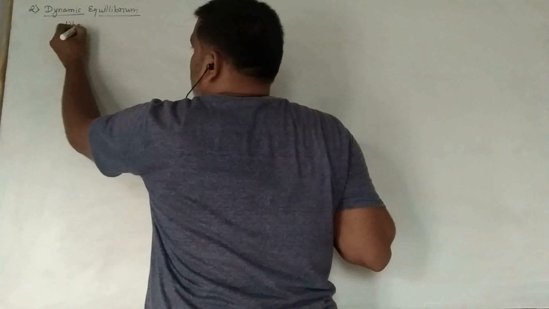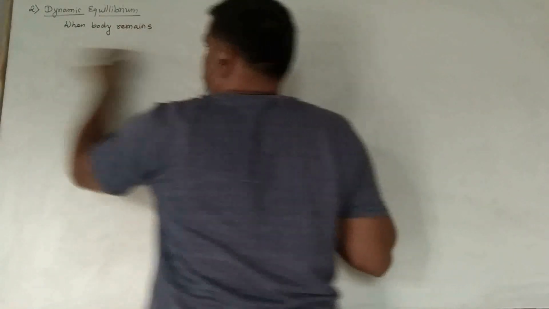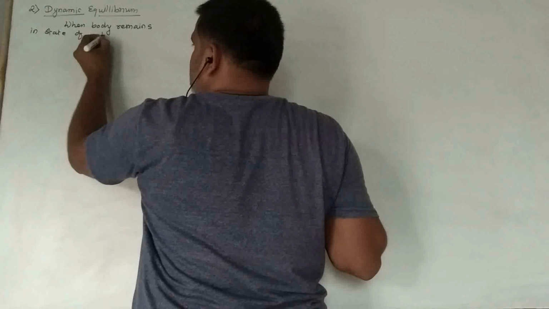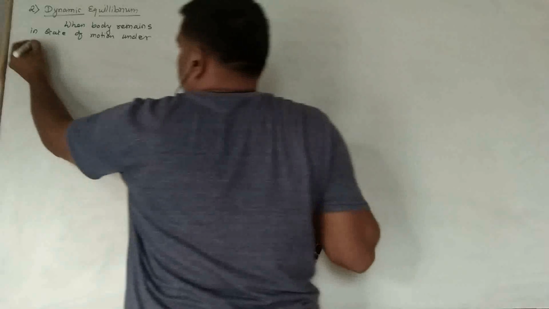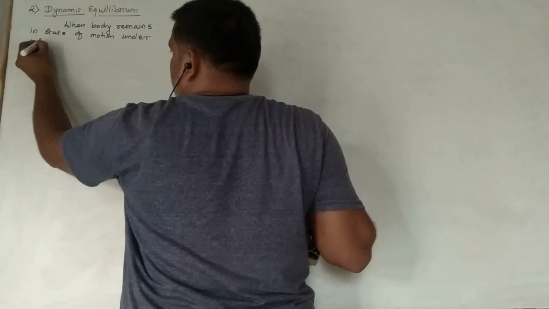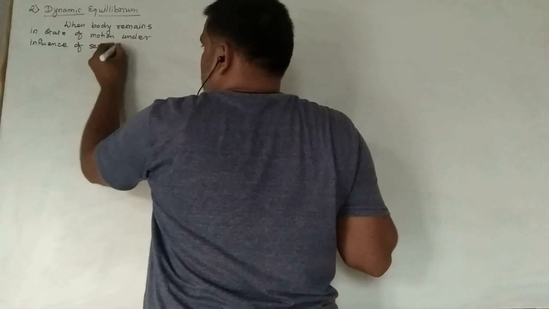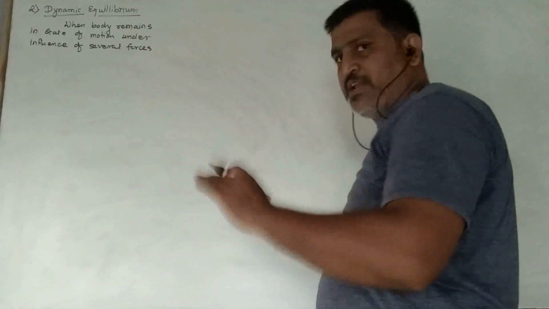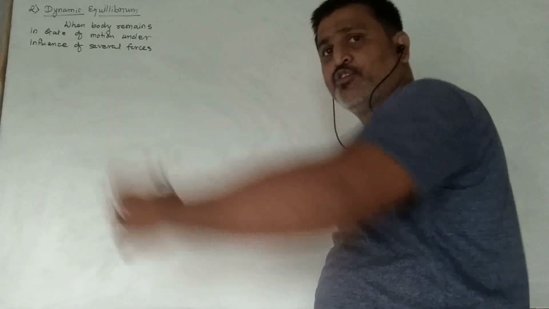Dynamic equilibrium means what? When a body remains in a state of motion under the influence of several forces. When a body remains in a state of motion, यानी body उसकी motion में ही रहती है under influence of several forces. Lot of forces are acting on the body.